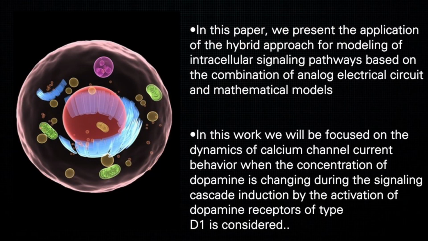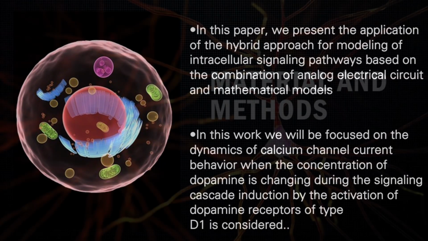In this paper, we present the application of a hybrid approach for modeling of intracellular signaling pathways based on the combination of analog electrical circuit and mathematical models. We will focus on the dynamics of calcium channel current. The behavior of the calcium channel current is considered when the concentration of dopamine is changing during the signaling cascade induction by the activation of dopamine receptors of type D1.